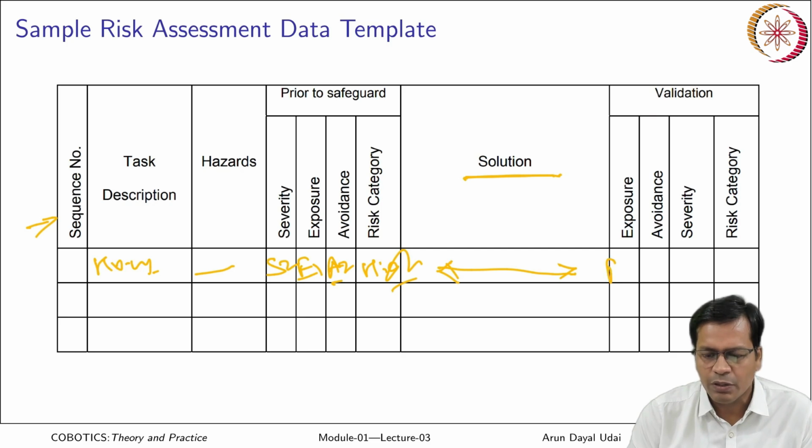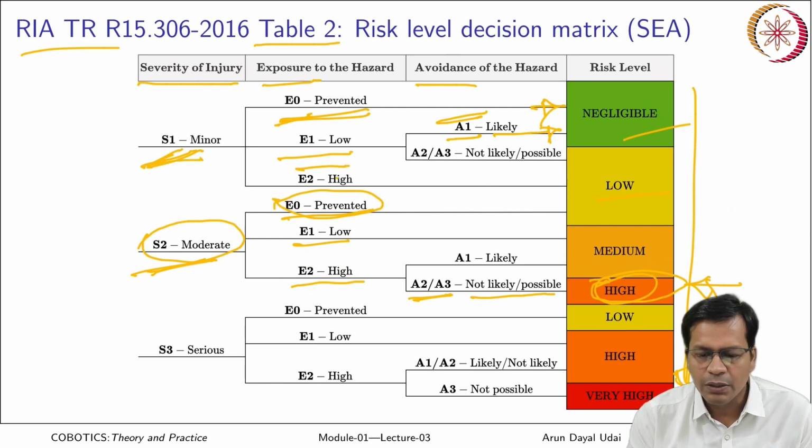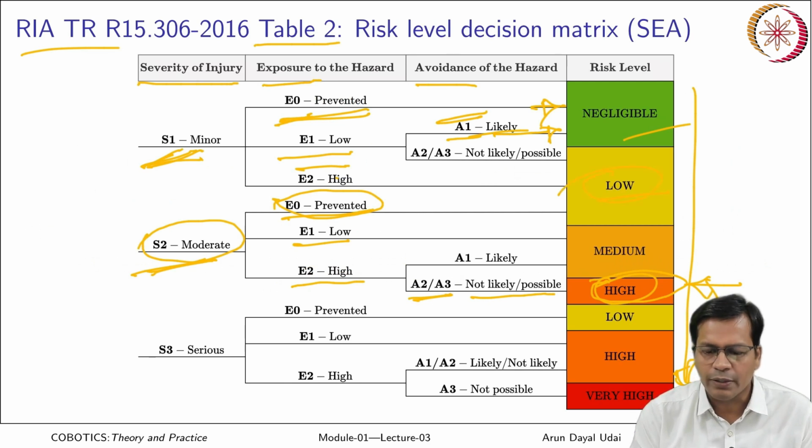In this case it may be E2, it has come down from E1 to E2, avoidance has become A1, it is totally avoidable, and severity has also reduced from S2 to S1. So the new risk category is S1, E2 and A1. You see it is A1, but if it is E2 it is low category.